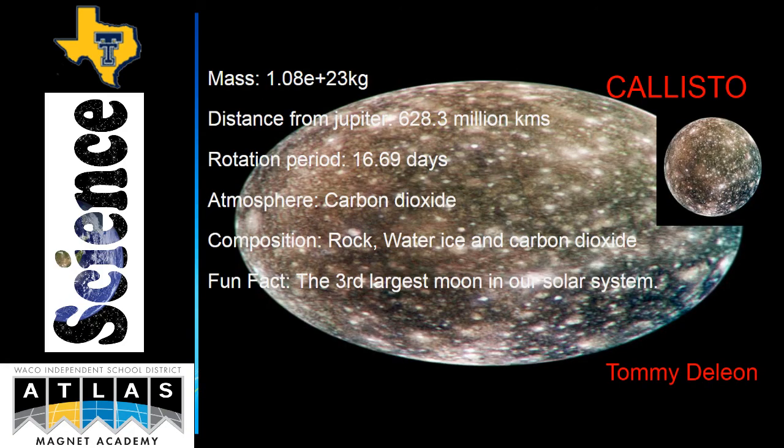Callisto. Callisto has a mass of 1.08 times 10 to the 23rd kilograms. The distance from Jupiter is 628.3 million kilometers. The rotation period is 16.69 days. The atmosphere consists of carbon dioxide, and the composition of the moon is rock, water ice, and carbon dioxide. Fun fact, this is the third largest moon in our solar system.